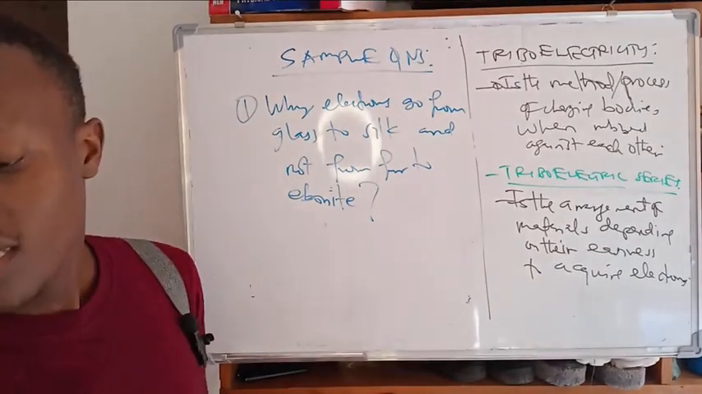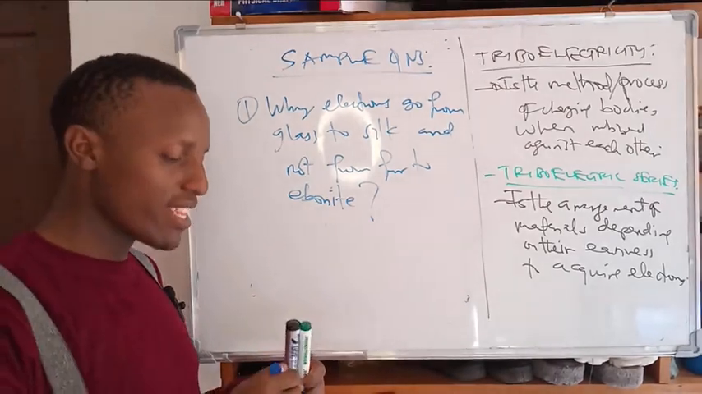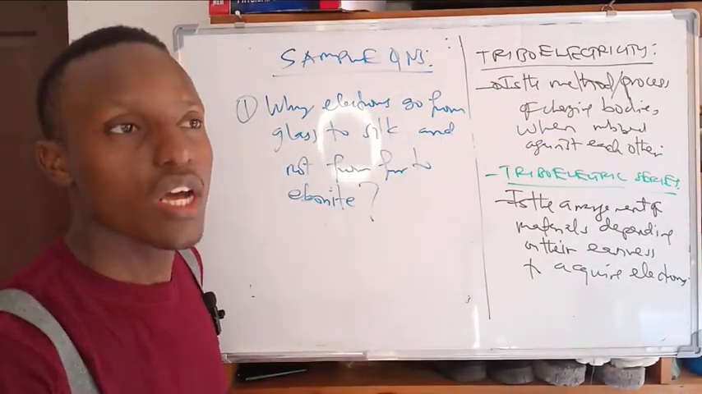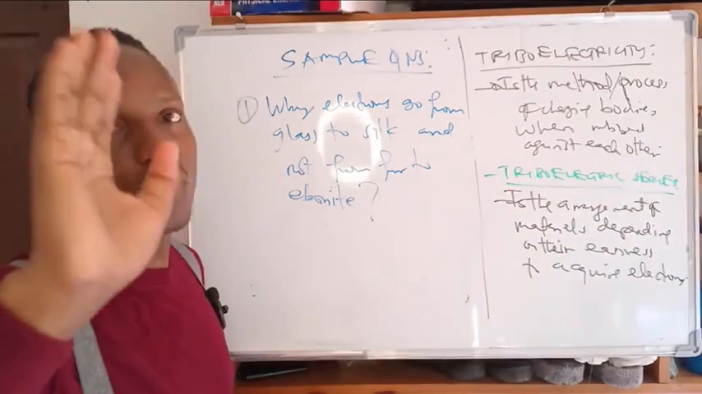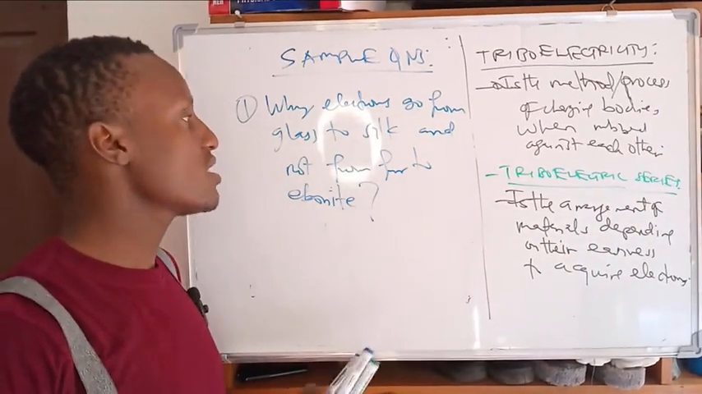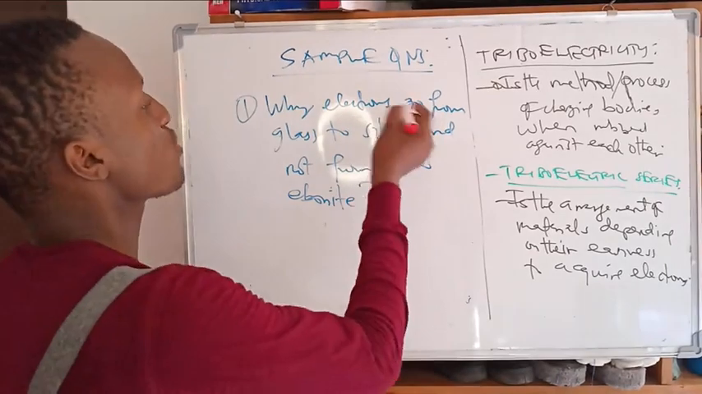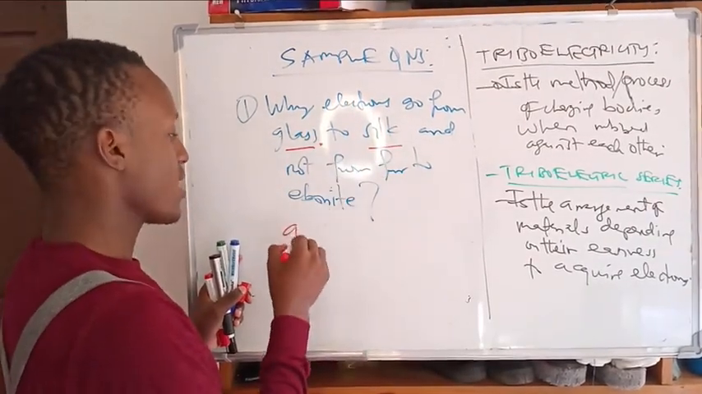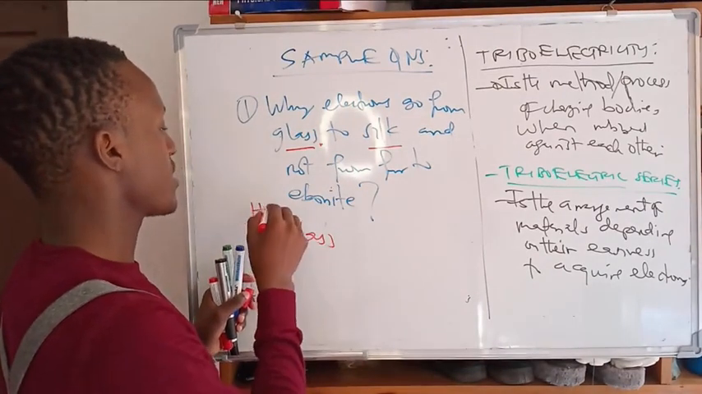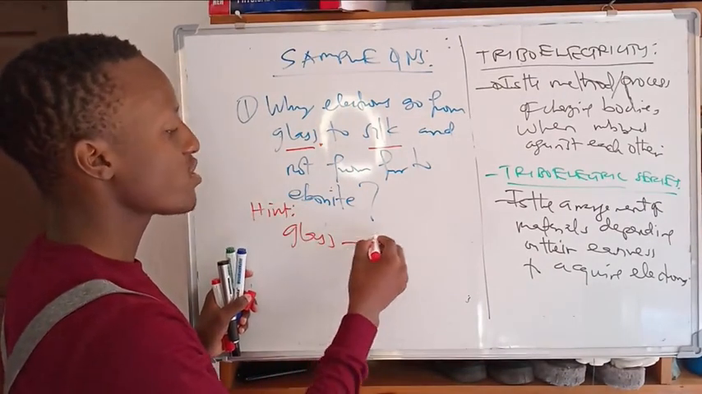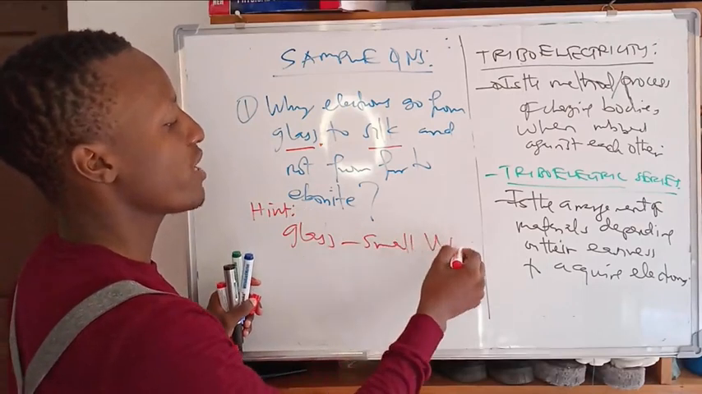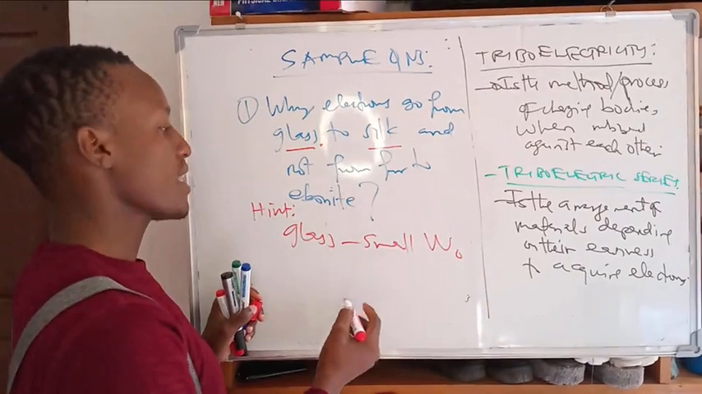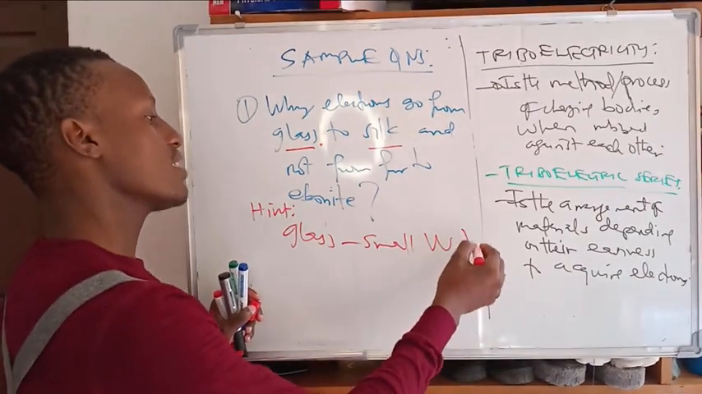The reason is work function. Whenever they ask you questions about why electrons should move, the direction of electrons, or which body can acquire them, you just look to the work functions. So the reason the electrons go from glass to silk is that glass has a smaller work function than silk.